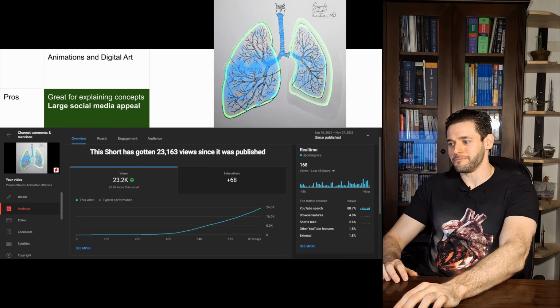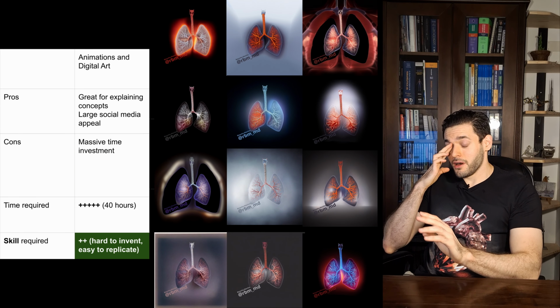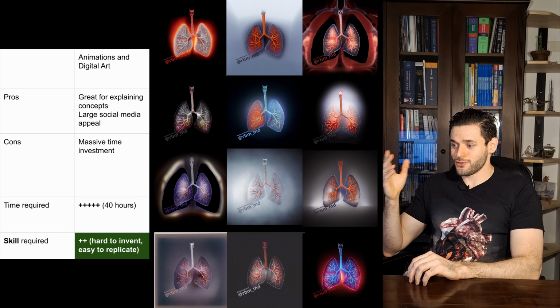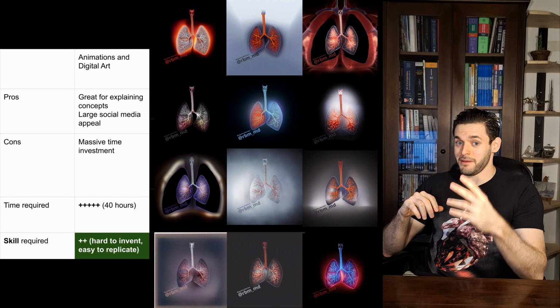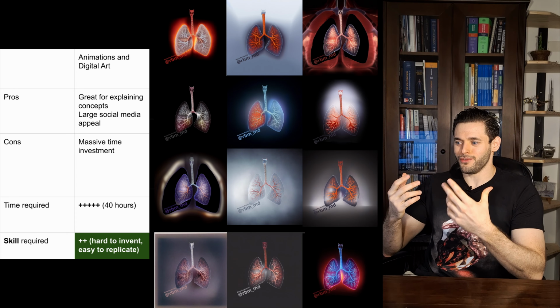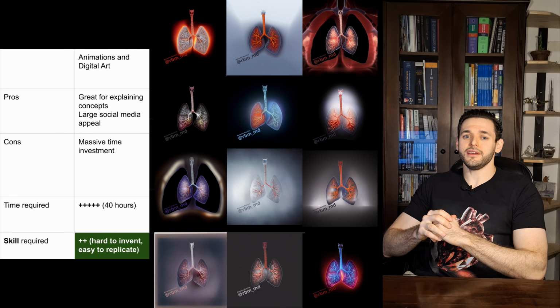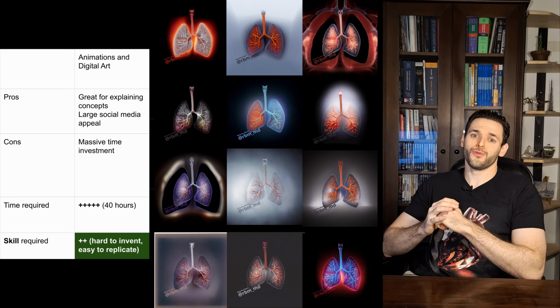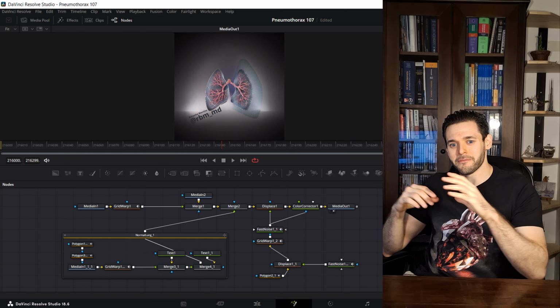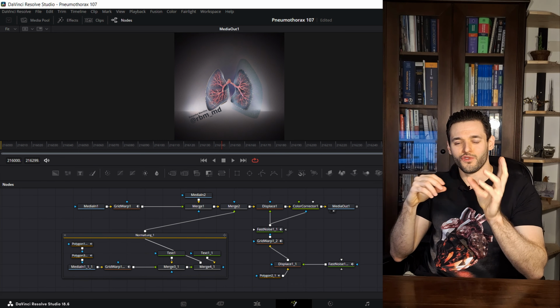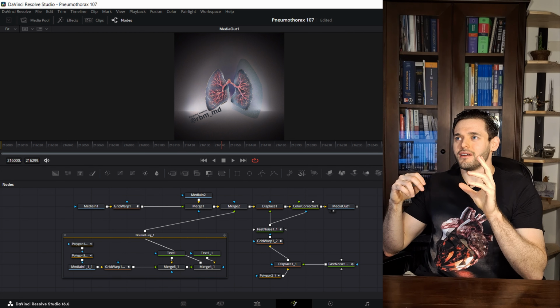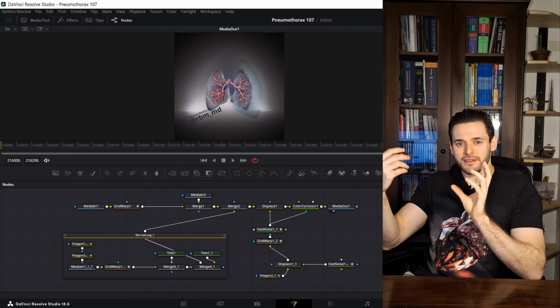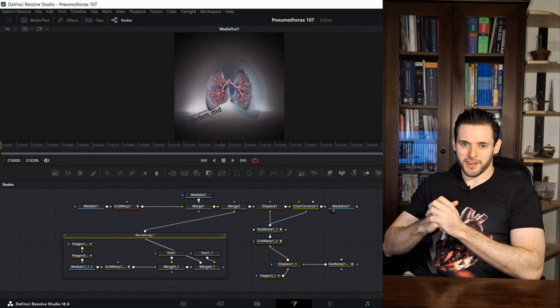And one of the key points I would like to cite regarding the skill required is that animations are hard to invent, hard to create, and easy to replicate. Because once you have your node workflow ready, it's easier to change some small details. So it's much harder to create a perfect workflow that depicts a pneumothorax happening.